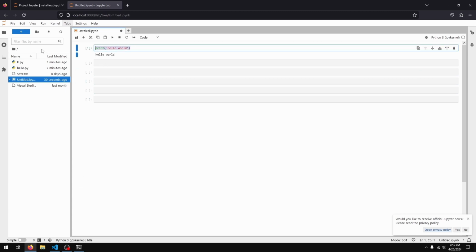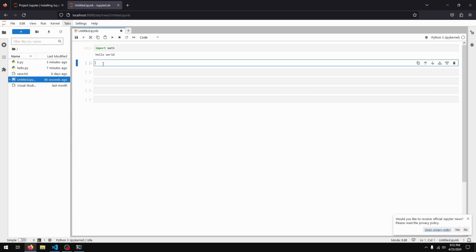The main benefit of this is, let's say I have a code cell here that just imports math, and then down here I can do some calculation. Let's say a equals 2 plus 2.